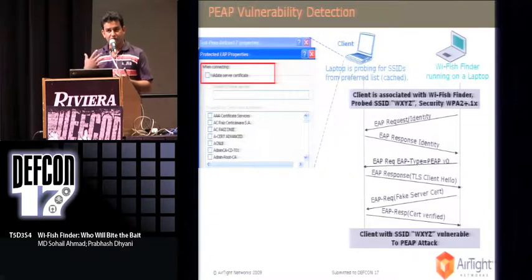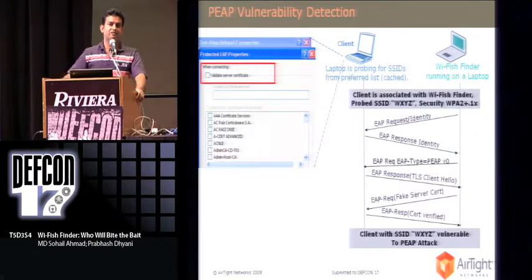While configuring those networks, if you left the server certificate validation check box unchecked, then your client becomes vulnerable. Which means the client will never be able to differentiate between authorized Wi-Fi networks and rogue Wi-Fi networks and can be victimized anytime. So this tool is capable of detecting such clients and raising a flag for that.